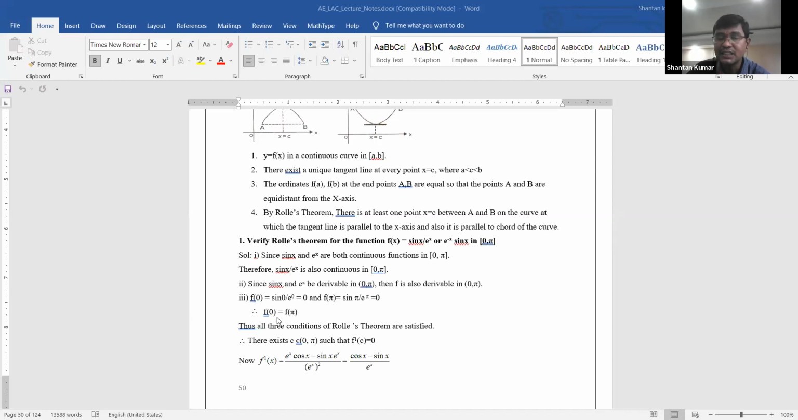Therefore, the third condition also exists. Therefore, f of a is equal to f of b. Thus all the three conditions of Rolle's theorem are satisfied.